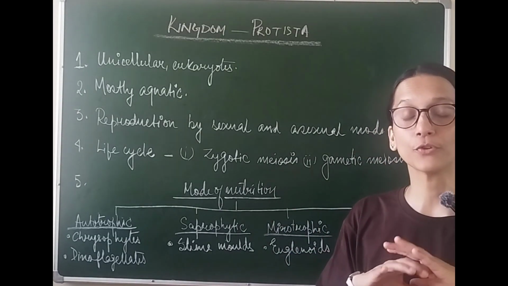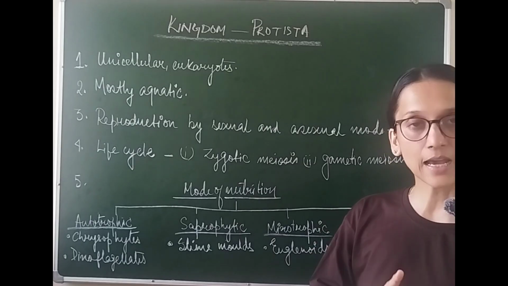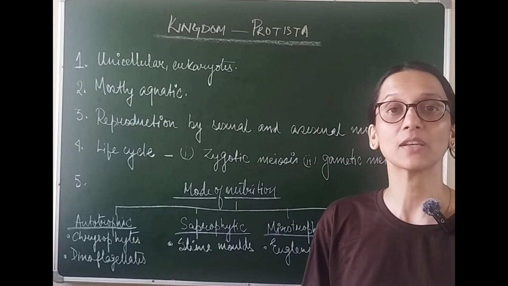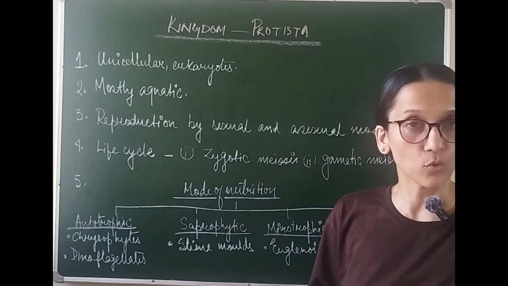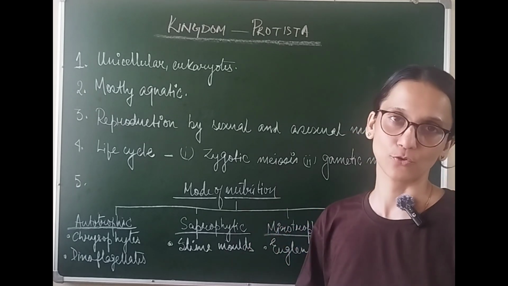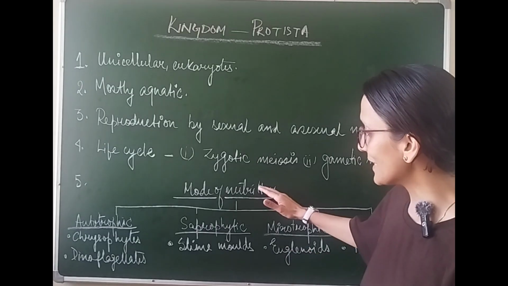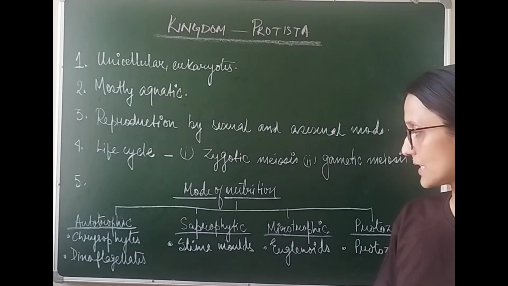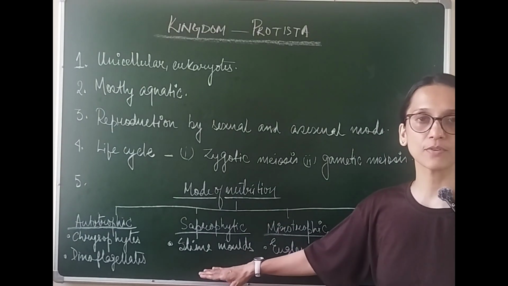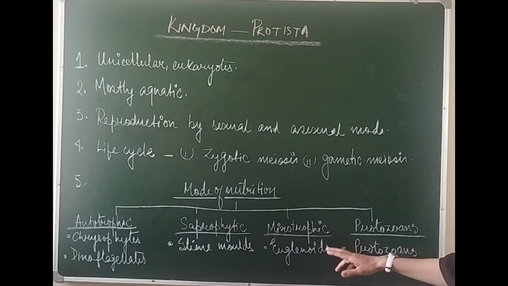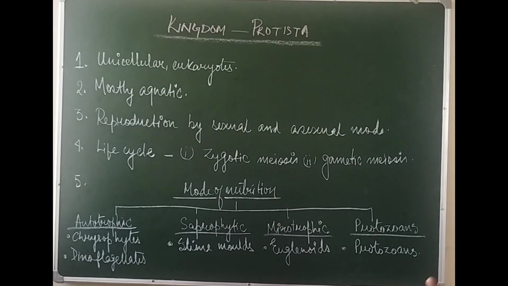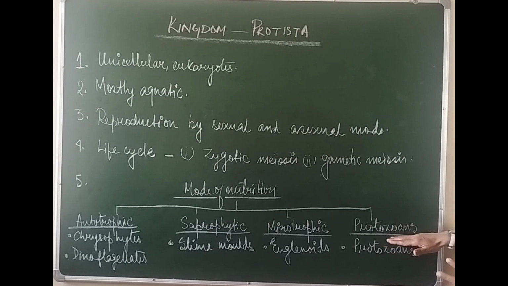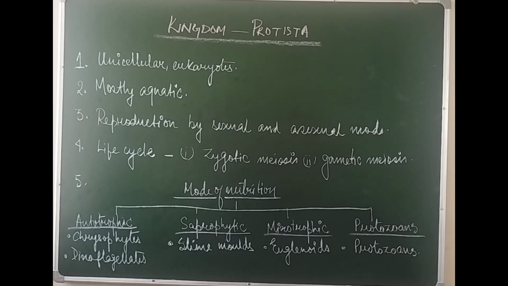In their case, they show a variety of modes of nutrition. They are autotrophic, they are saprophytic, they are heterotrophic, and some of them are even mixotrophic. That means they show autotrophic mode of nutrition as well as heterotrophic mode of nutrition. So under autotrophic mode of nutrition, we are going to study chrysophytes and dinoflagellates. Under saprophytic mode of nutrition, we will study slime molds. Under mixotrophic nutrition, we are going to study euglenoids, and finally under heterotrophic nutrition, also known as protozoans, we are going to study different kinds of protozoans.